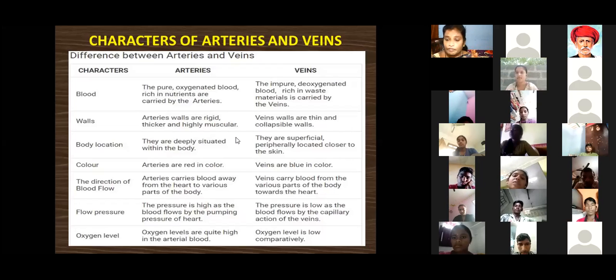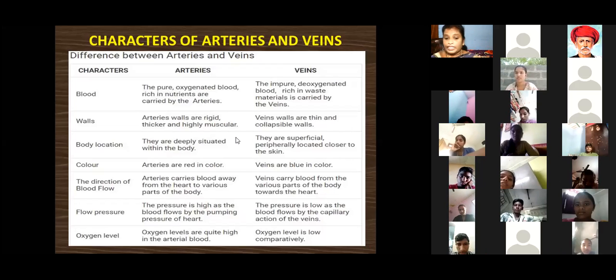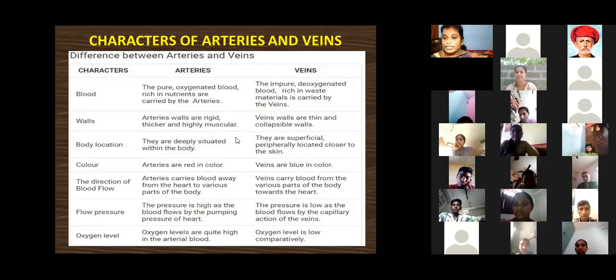Okay, ma, what is the difference? We know the difference between the pressure in the arteries and veins. Are you able to understand, ma?